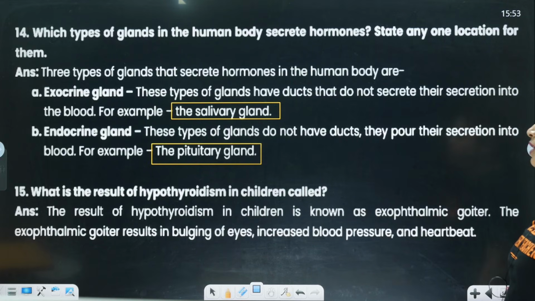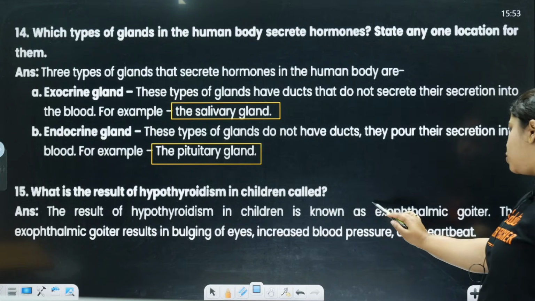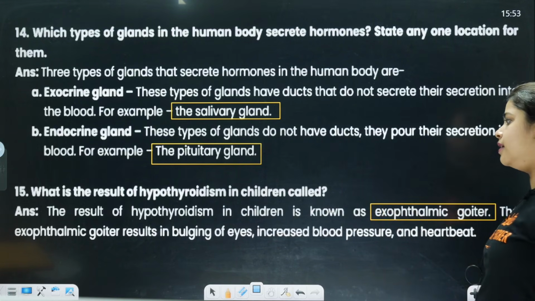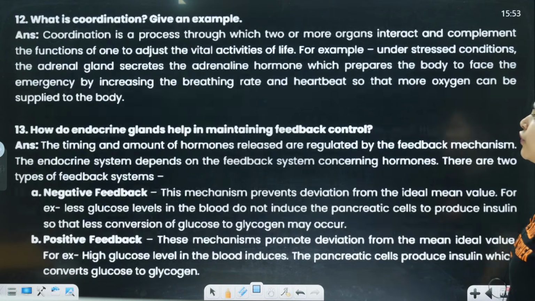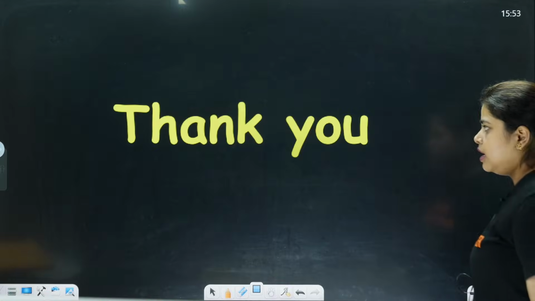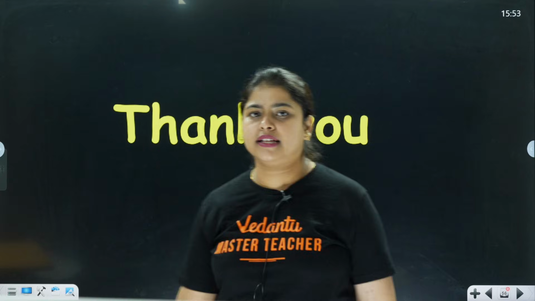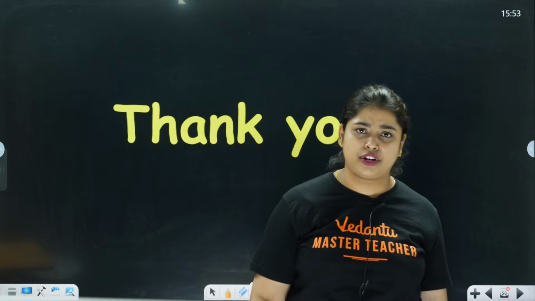hypothalamus in children called? The result is known as exophthalmic goiter, which results in bulging of the eyes and increased blood pressure and heart rate. Okay, so these are a few questions which they have asked from control and coordination.